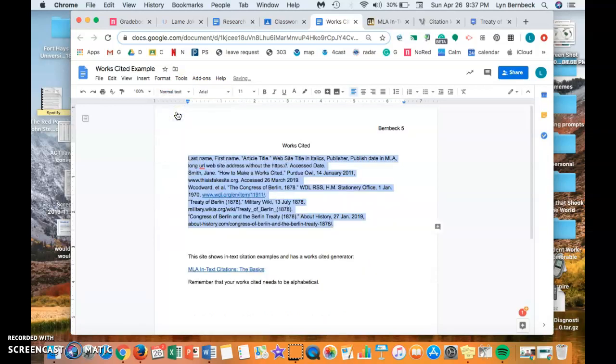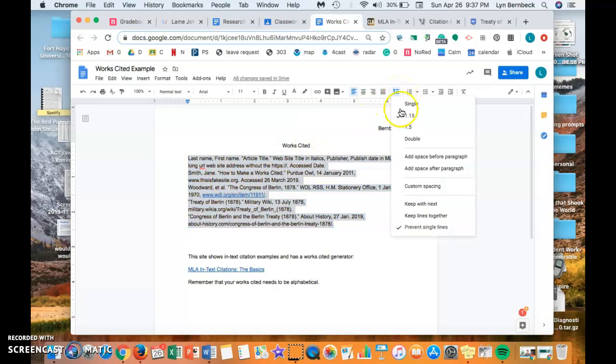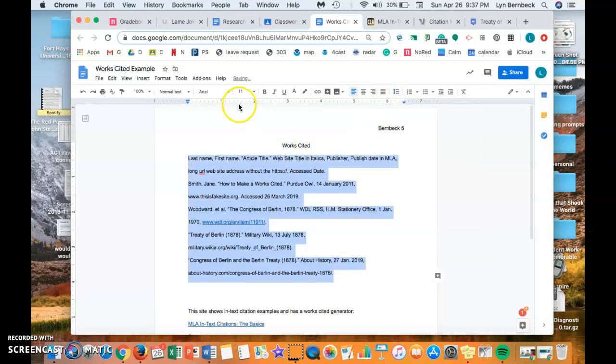Now I am going to have to reformat my stuff. My default is Arial 11. That's fine. Remember, it's Arial 11 or Times New Roman 12. So I'm going to go ahead and keep that. But anyway, I like this because this is where I'm going to show you how to format the whole thing. Just like every other MLA thing, I do want double space. So I'm going to go ahead and tell it to double space.